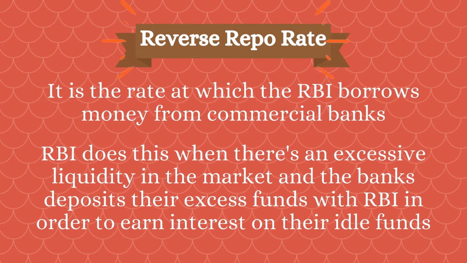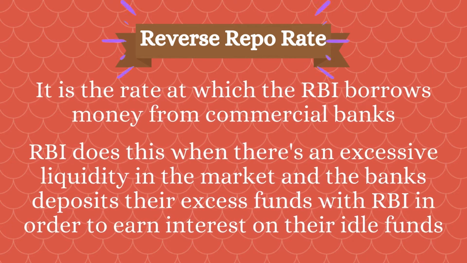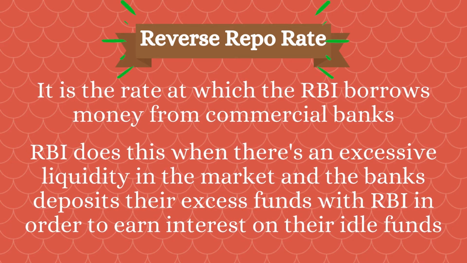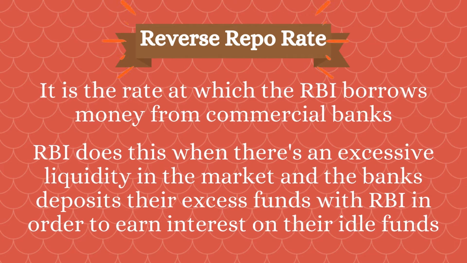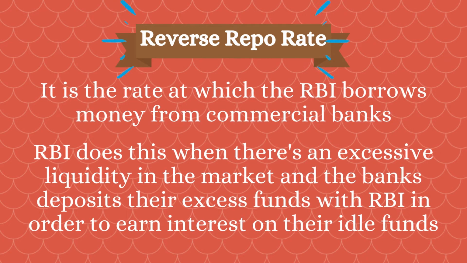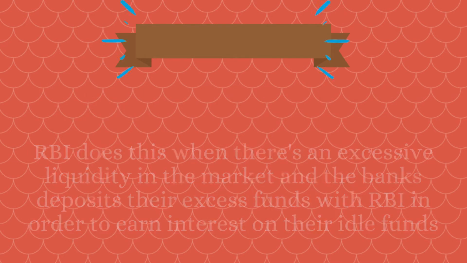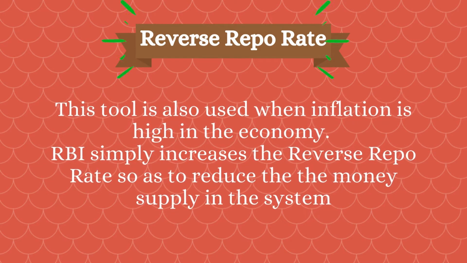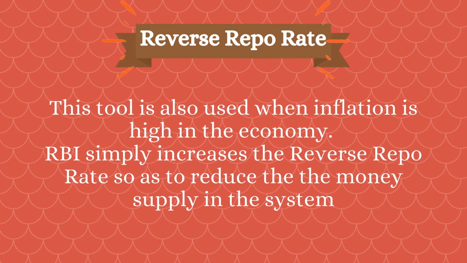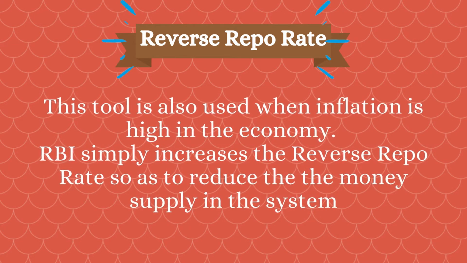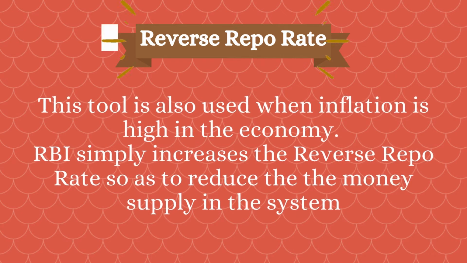Number 2. Reverse repo rate. It is the rate at which the RBI borrows money from commercial banks. RBI does this when there is an excessive liquidity in the market. Commercial banks deposit their excess funds with RBI in order to earn interest on their idle funds. This tool is also used when inflation is high in the economy. RBI simply increases the reverse repo rate so as to reduce the money supply in the system.